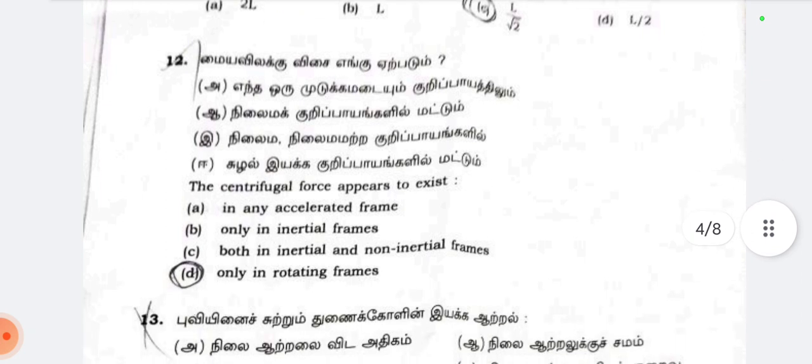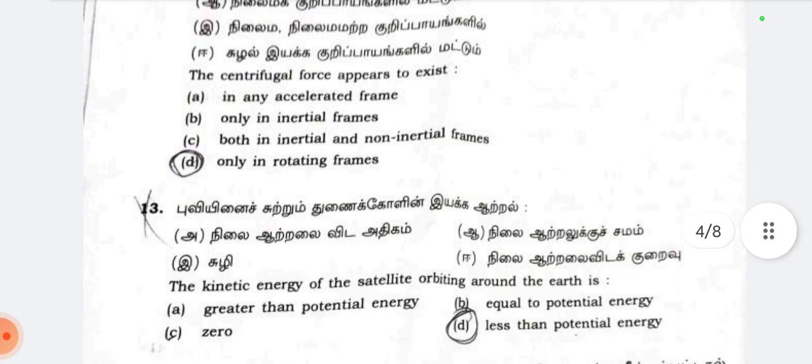12th question, மைய விலக்கு விசை எங்கே ஏற்படும்? Option D, only in rotating frames.